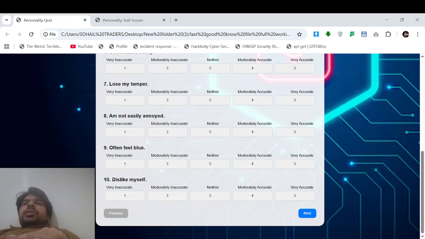Now, how are these 5 personality traits captured? The IPIP-120 is a 120-question questionnaire, which captures 5 personality traits. Now here I am going to tell about the 5 personality traits that the IPIP-120 is capturing.